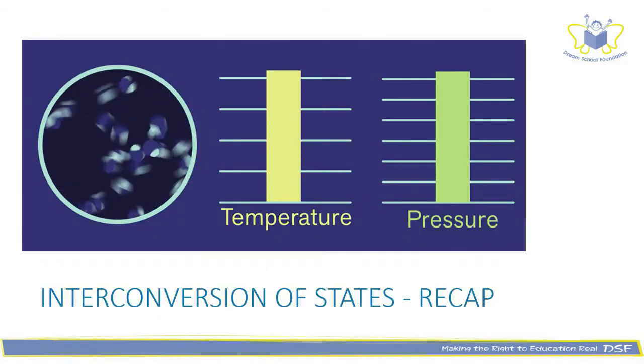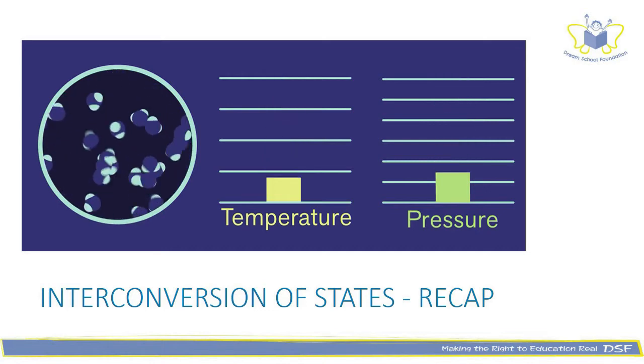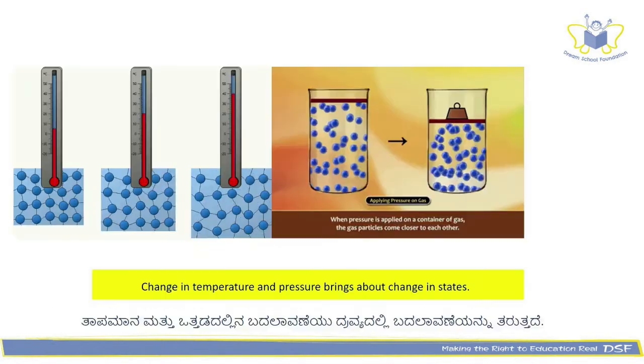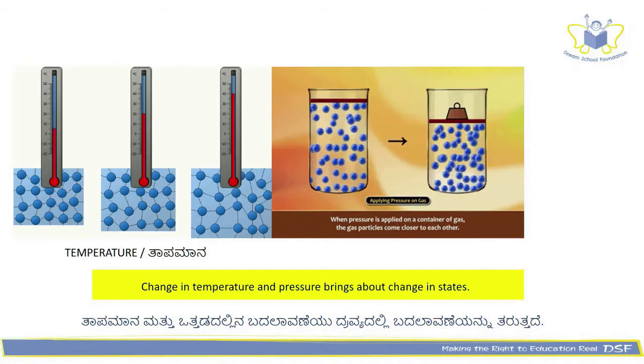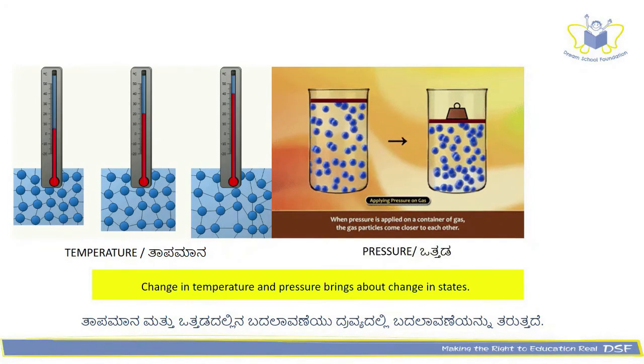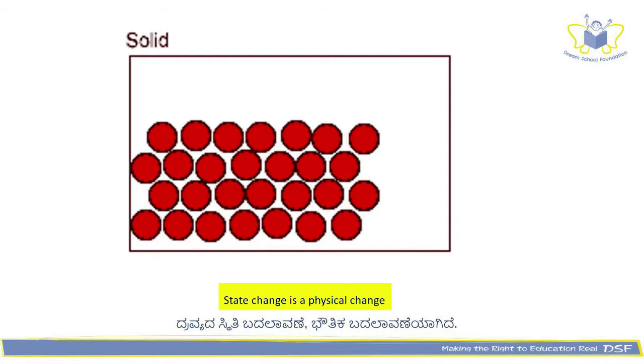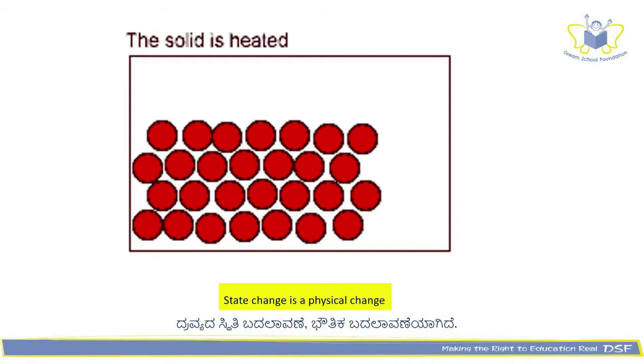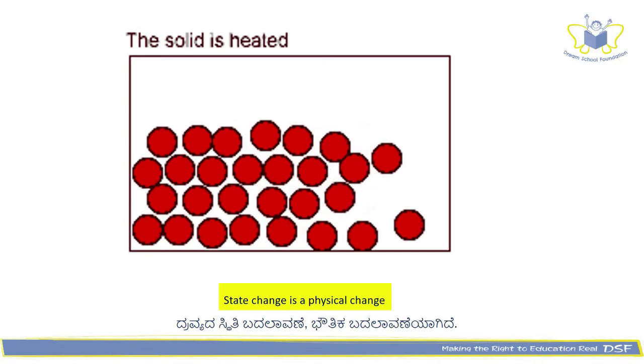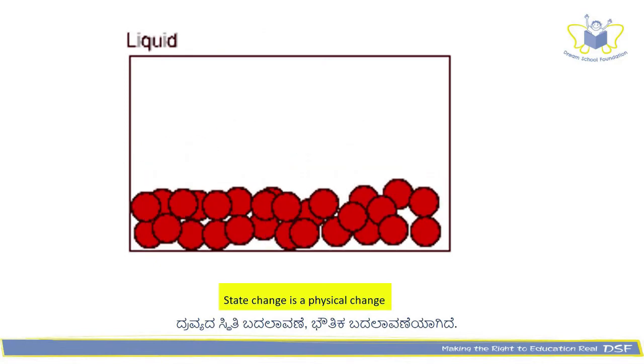Now let us recap the interconversion of states. Change in temperature and pressure brings about change in states. State change is a physical change. As you can see here, individually the particles are the same. The change is only in the arrangement.